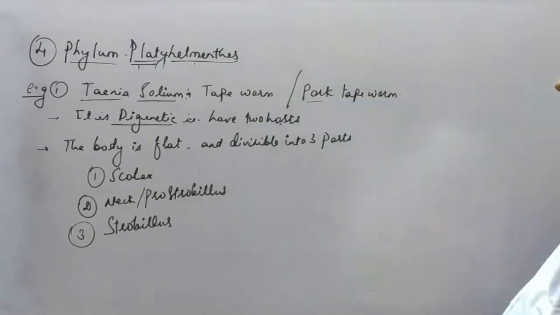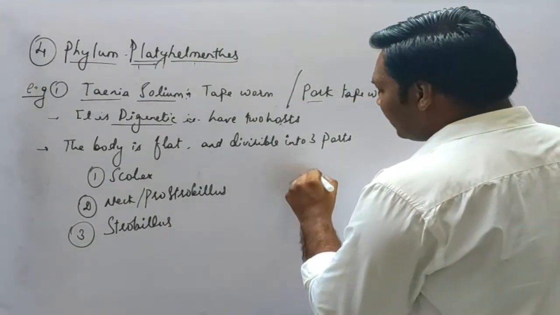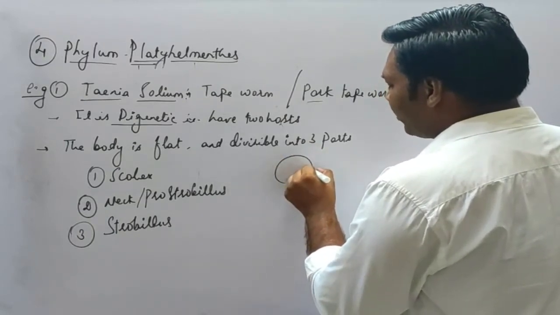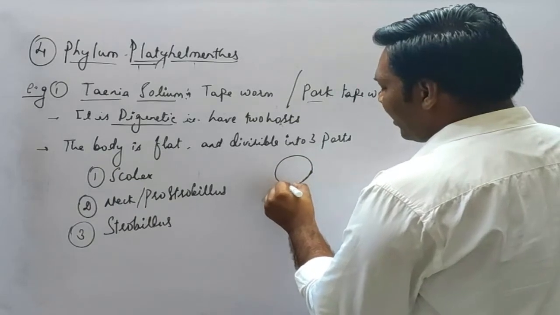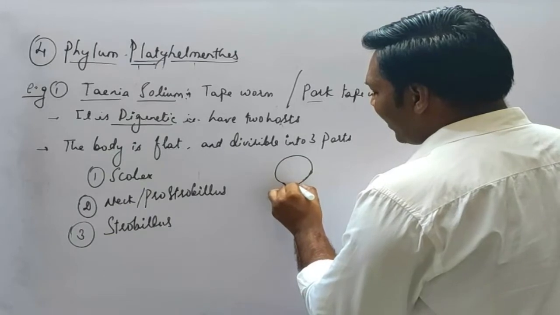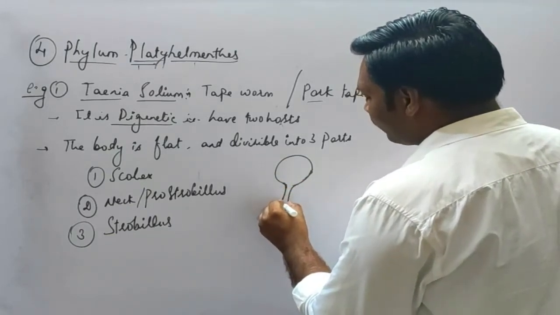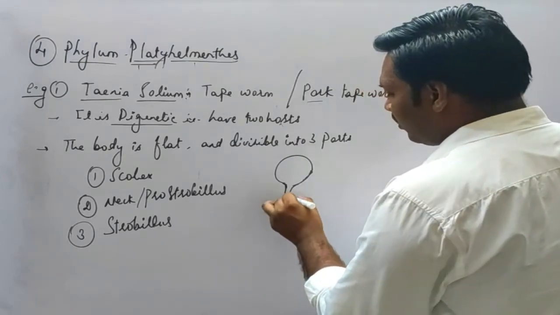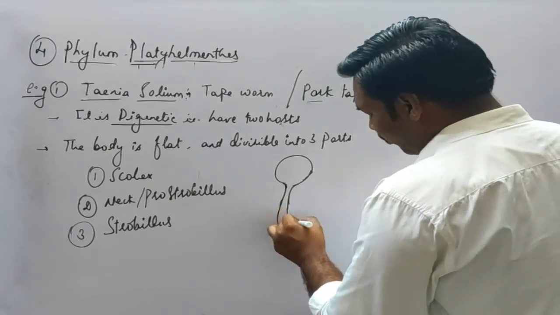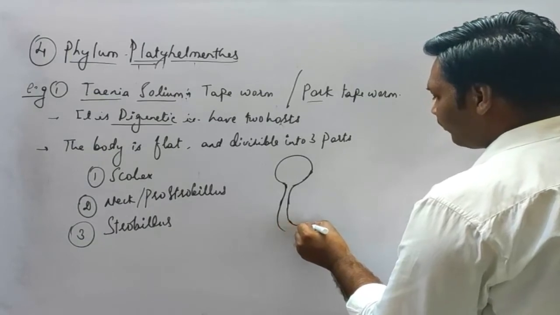Now if we look at the structure of Taenia solium, that is the tapeworm, it has a rounded head, okay, and this is followed by a flat narrow structure, that is the neck region, which is again followed by the strobilus, okay.